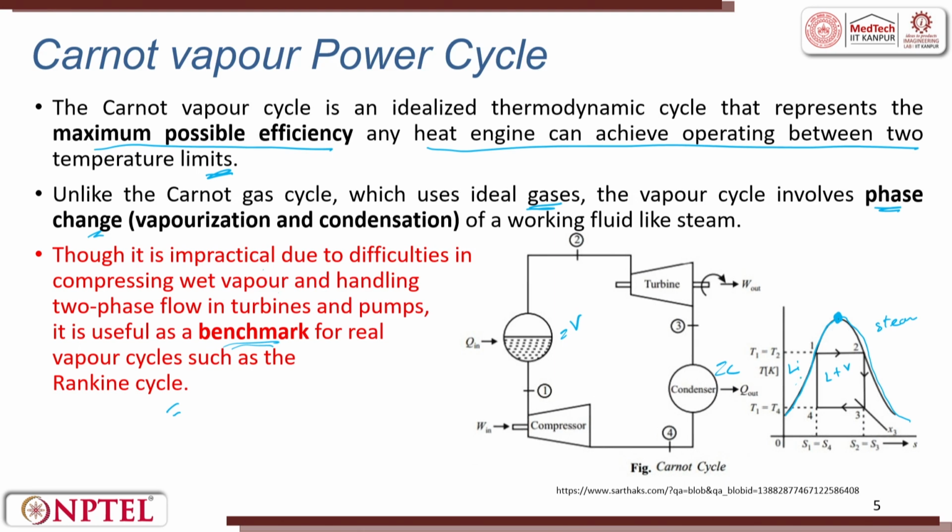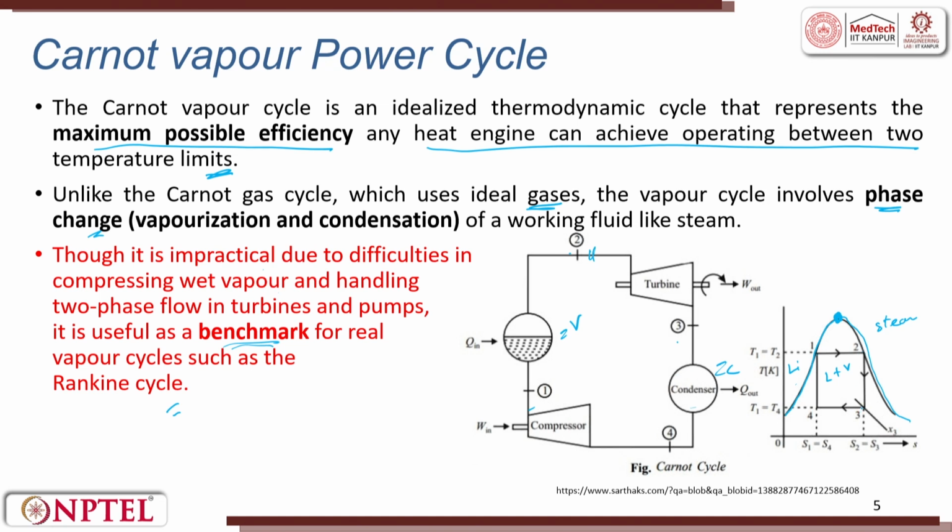Now this is the basic curve, and in this curve you can see 1 to 2, where the temperature is constant. Then 2 to 3 there is an entropy drop, where the turbine blade is rotated. From 3 to 4, there is a condensation happening.